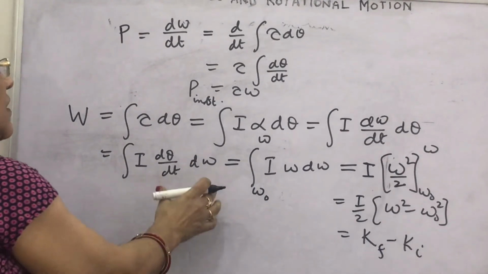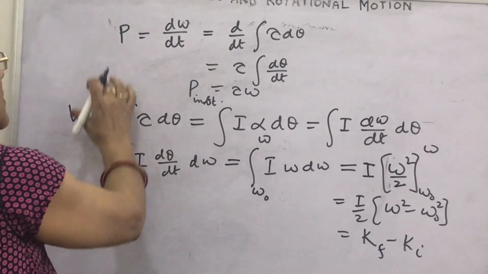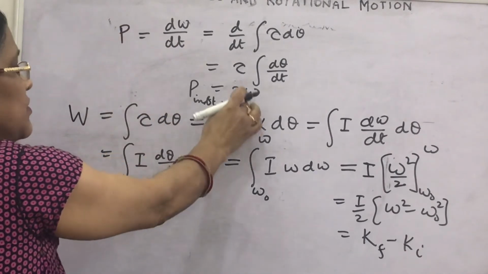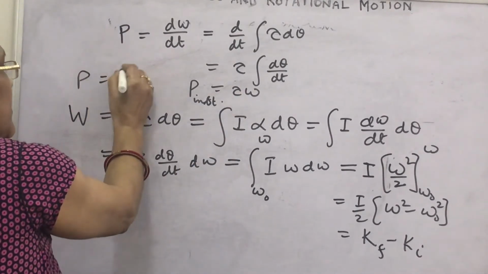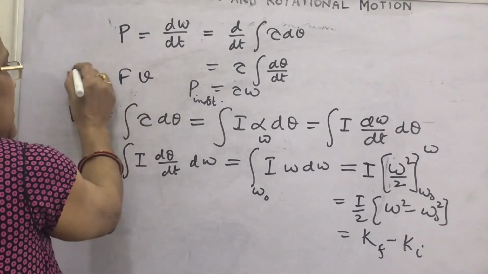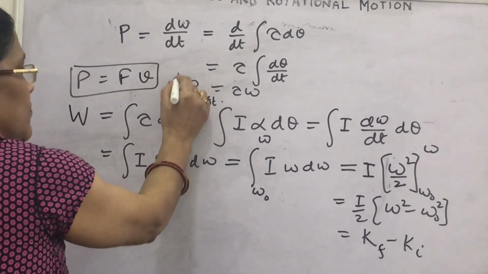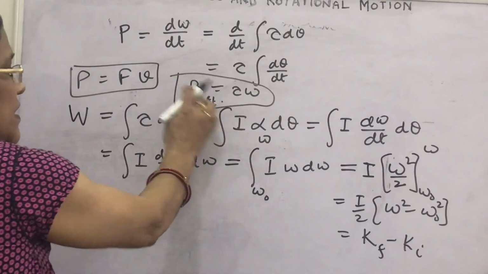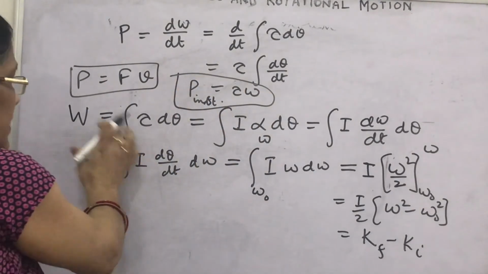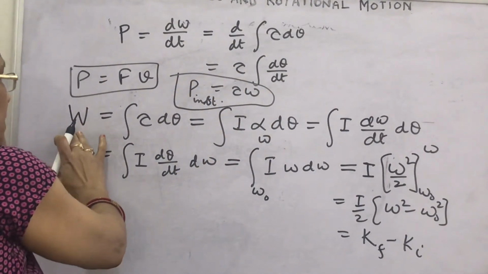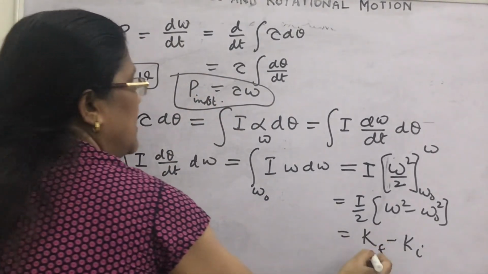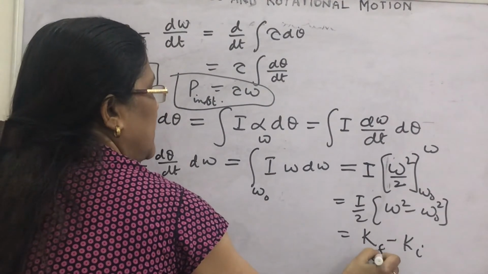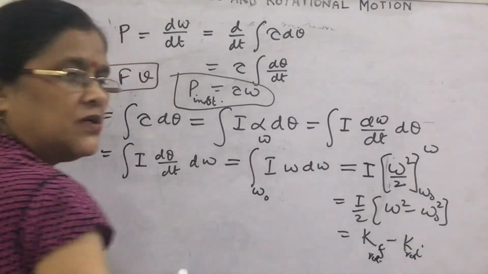What are the terms analogous to power in rotational motion? We have read in linear motion, power equals force into velocity. Analogous to that, we have derived the expression for power here. Similarly, the work energy theorem: work done by all forces equals change in kinetic energy in linear motion. What about here? This is the kinetic energy in rotational motion.